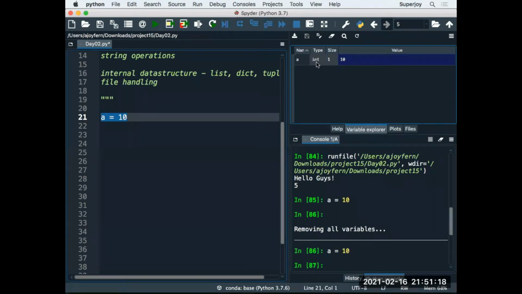Type integer, initial value 10. What does it mean? Guys, with this statement, we have made a declaration that we want to use a variable with the name a whose initial value is 10. Guys, can you see? And guys, this is the way to declare a variable in Python. But as of now, guys, we have no idea what kind of variable it is.